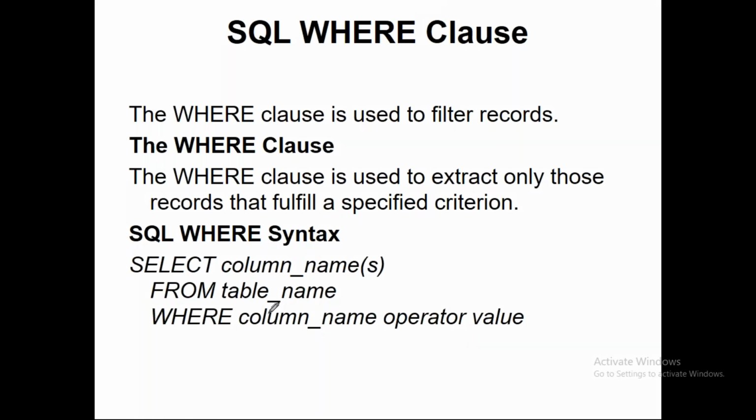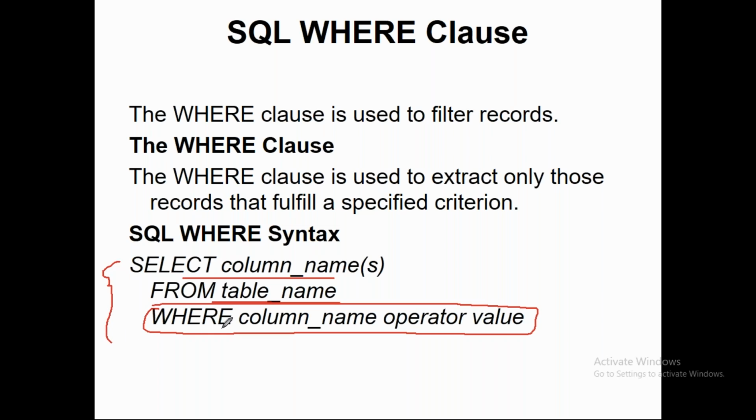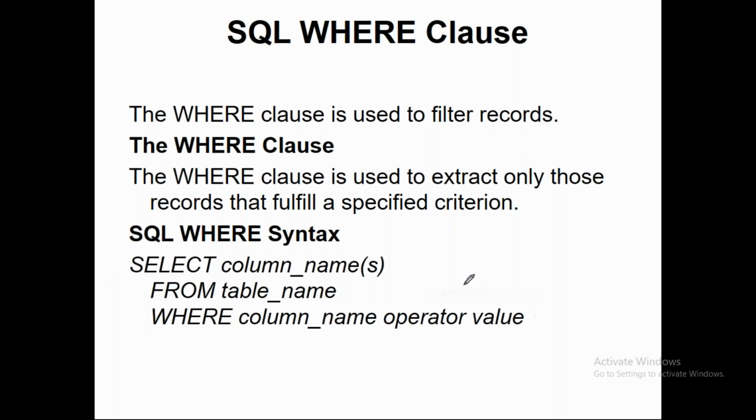You are putting the where condition here. So based on the where condition, it goes to the database table, it checks the table and it gives the data corresponding to the column names that we have mentioned in the query.